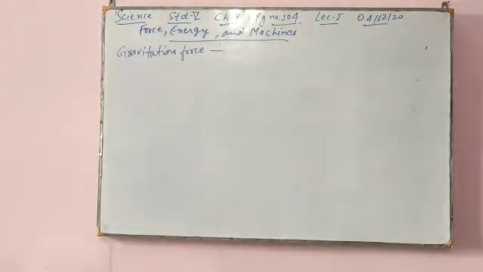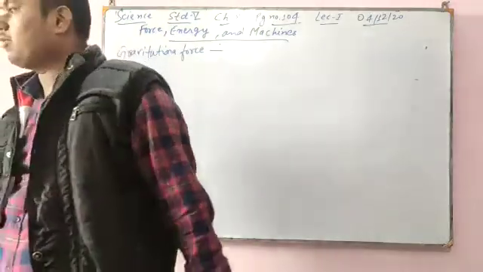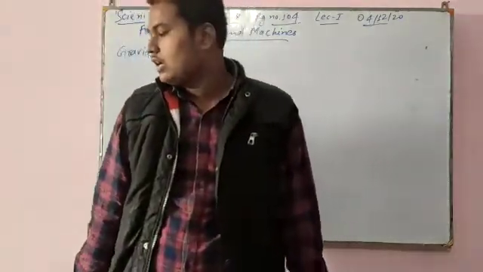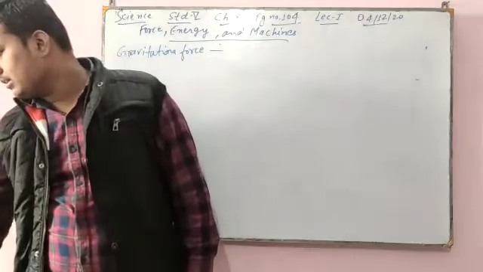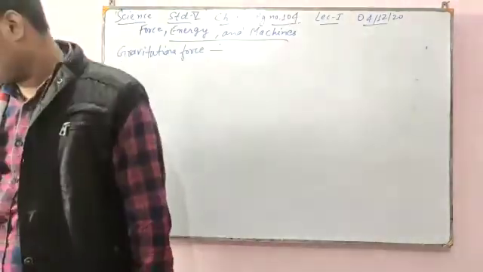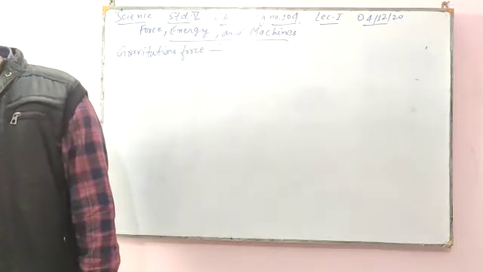Gravitational force is a non-contact force by which each object attracts another object. The strength of this force depends on the mass of the object.